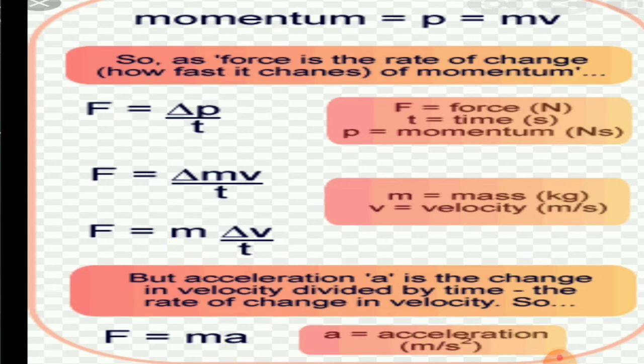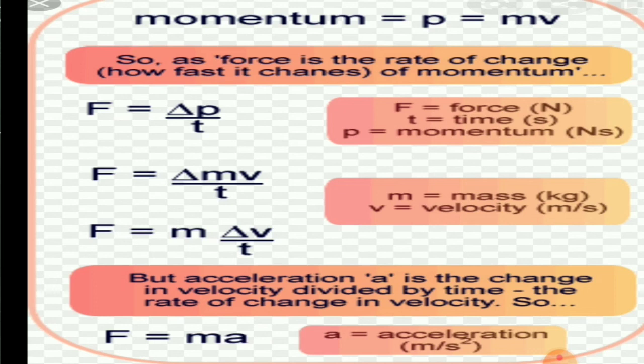But we already know from the previous class that the rate of change of velocity is nothing but acceleration, which you learned in your lesson on motion. Then instead of delta v by t, change of velocity by time, I have simply represented it with a, acceleration.